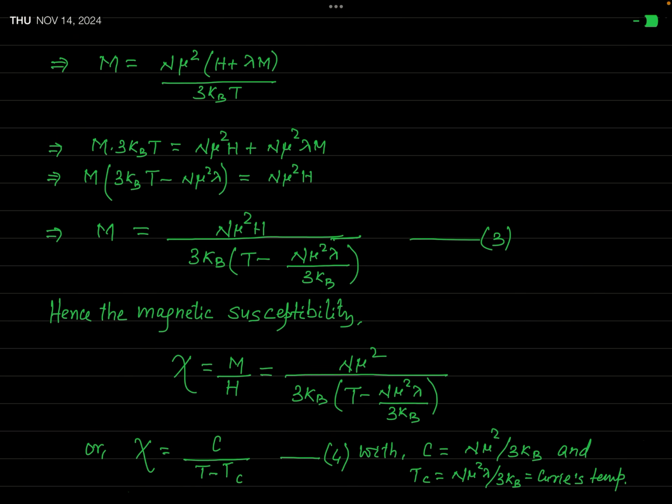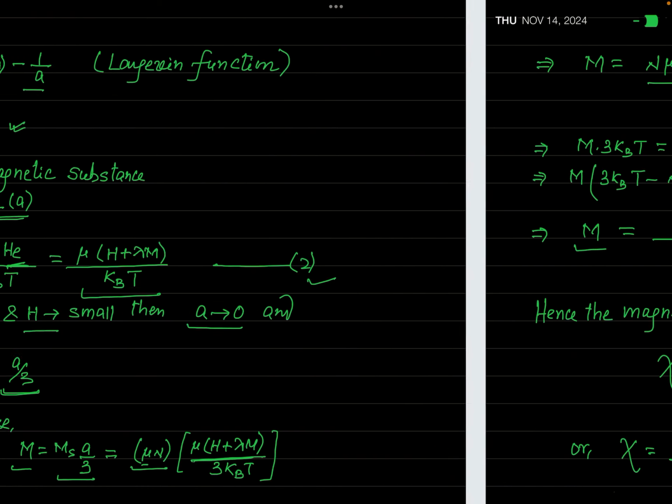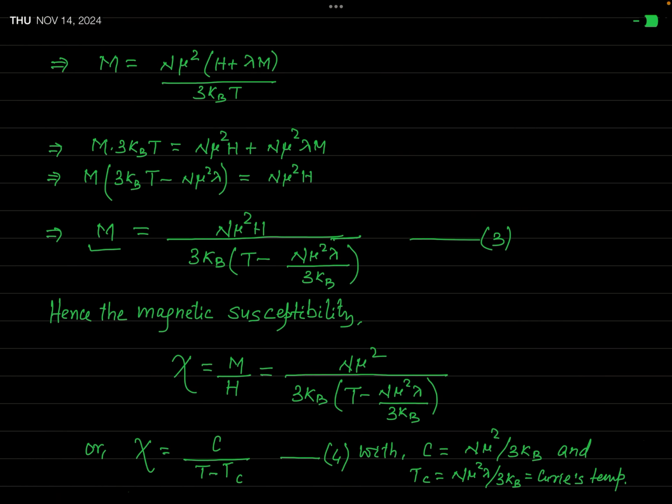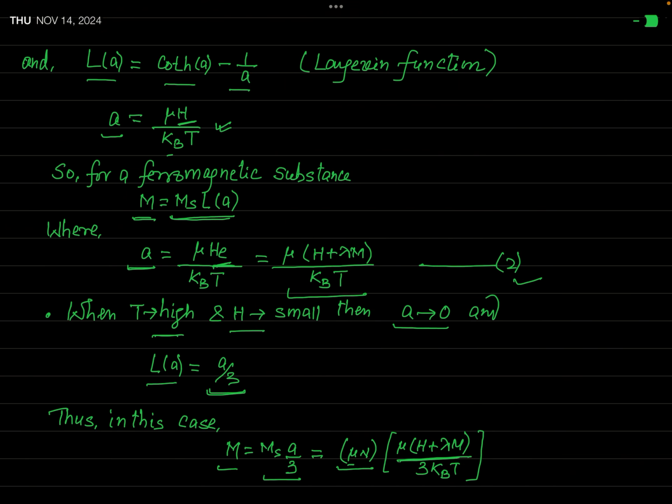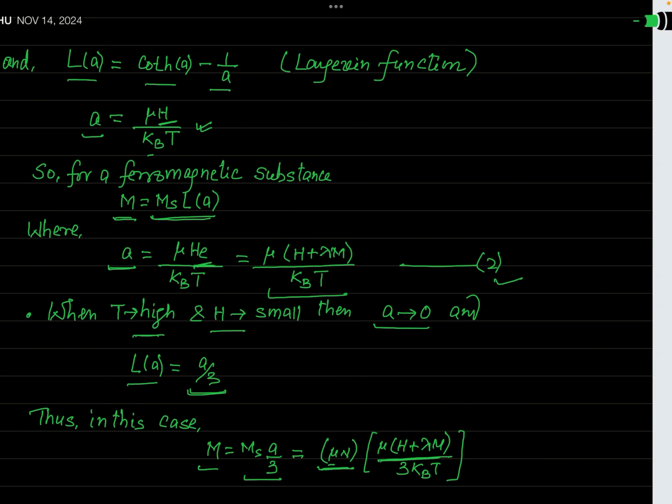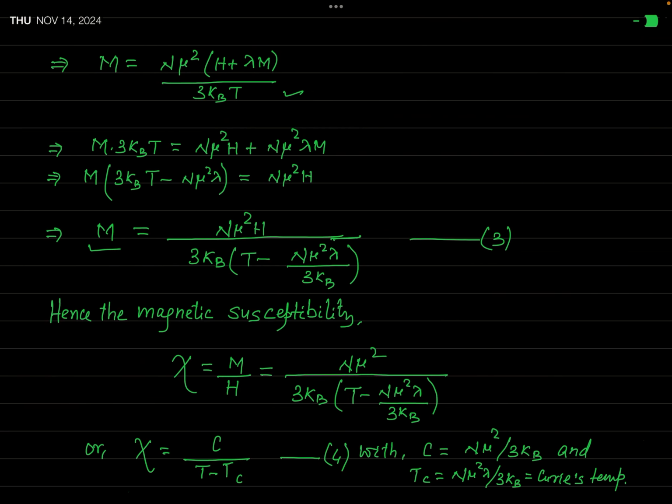Now, simplifying this result, we will obtain the value of this magnetization. Okay. So you can see M equals n mu square (H plus lambda M) over 3 kBT. Actually, I have multiplied by this factor mu n to the terms inside the bracket. Now you can see M is in the LHS and M is also in the RHS.